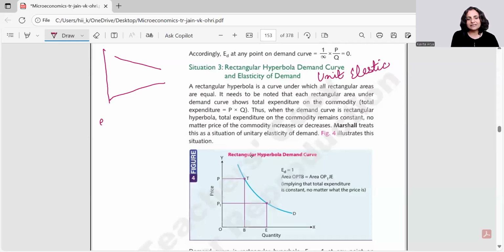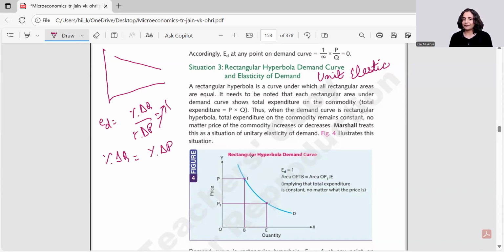What's the formula of elasticity of demand? Elasticity is equal to percentage change in quantity with respect to percentage change in price, and that's equal to 1. This is what I need, right? So just cross multiply it. It means the percentage change in the quantity is equal to the percentage change in the price. What does this mean? It simply means if there is a fall in price by 50, there should be a rise in quantity by 50. If there is a fall in price by 20, the rise in quantity should be 20.